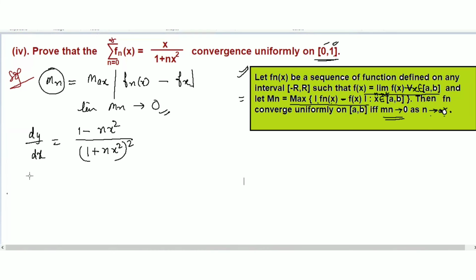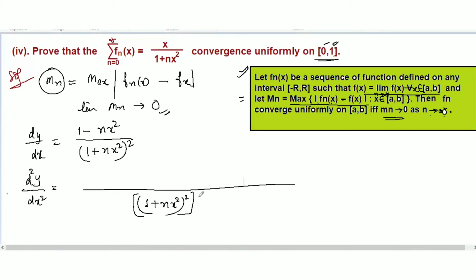So write down d2y over dx square is equal to, the same rule we will apply, the quotient rule. So 1 plus nx square whole square, whole square, we will write down here as v. Same rule we are going to use, the quotient rule.